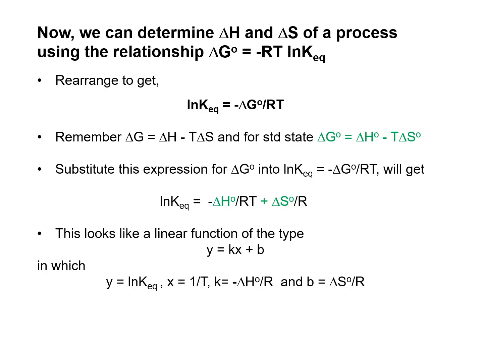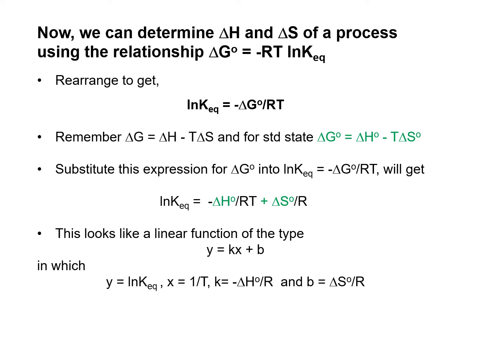Now let's consider some other state functions, delta H and delta S. We can determine the enthalpy change and entropy change of a process using this relationship between delta G naught and KEQ. So from this expression, let's rearrange to get ln KEQ equals minus delta G naught divided by RT.